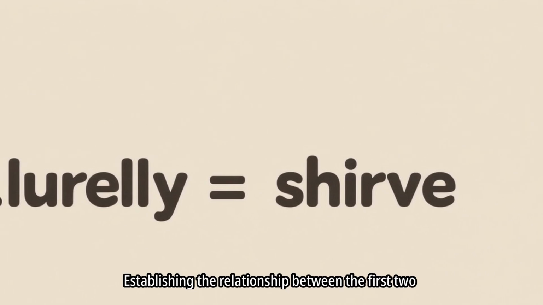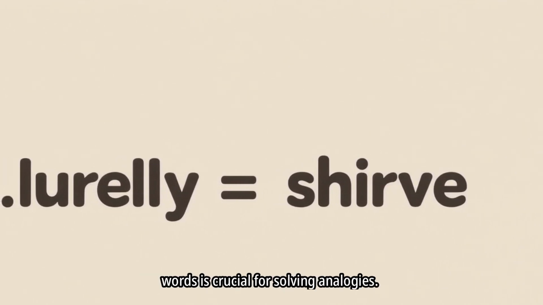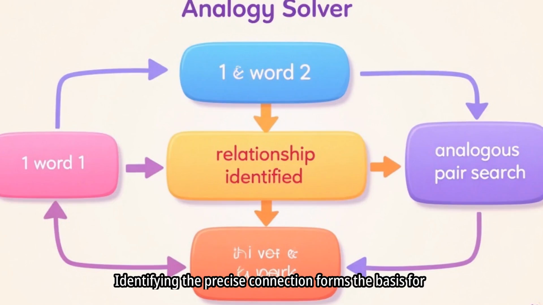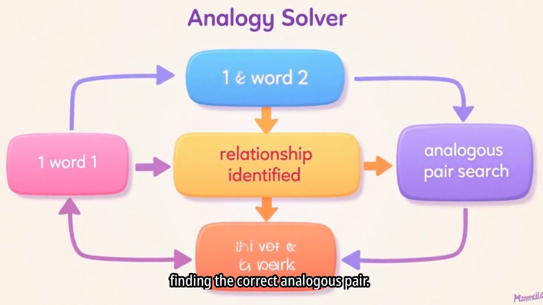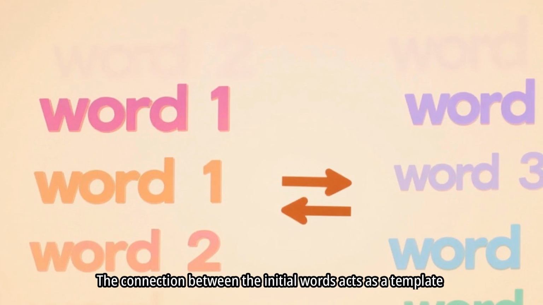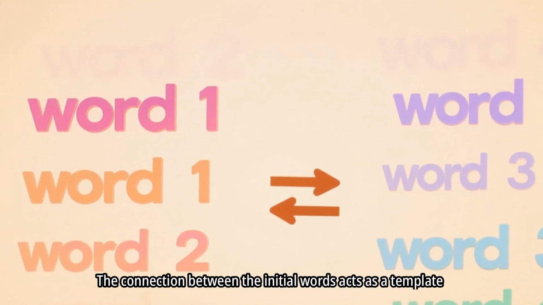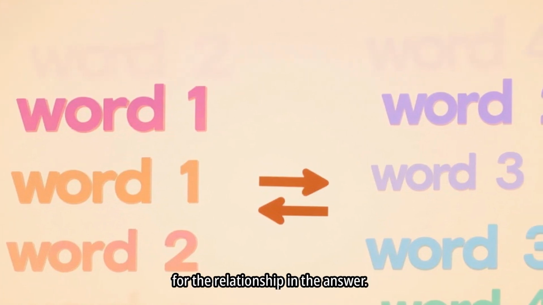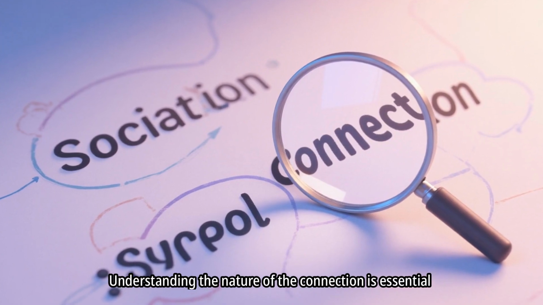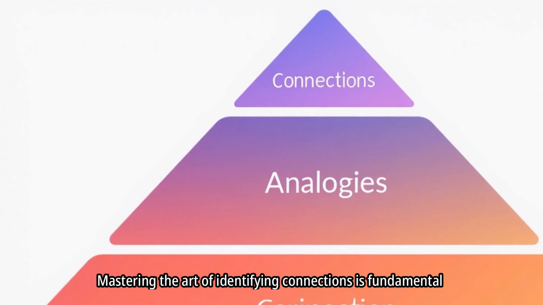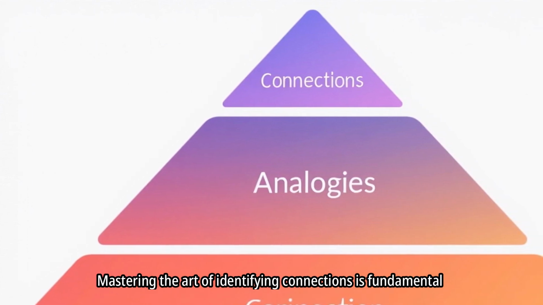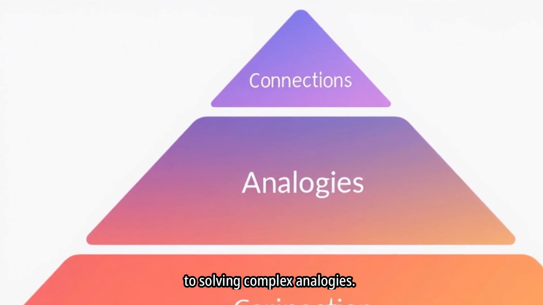Establishing the relationship between the first two words is crucial for solving analogies. Identifying the precise connection forms the basis for finding the correct analogous pair. The connection between the initial words acts as a template for the relationship in the answer. Understanding the nature of the connection is essential for accurate analogy completion. Mastering the art of identifying connections is fundamental to solving complex analogies.